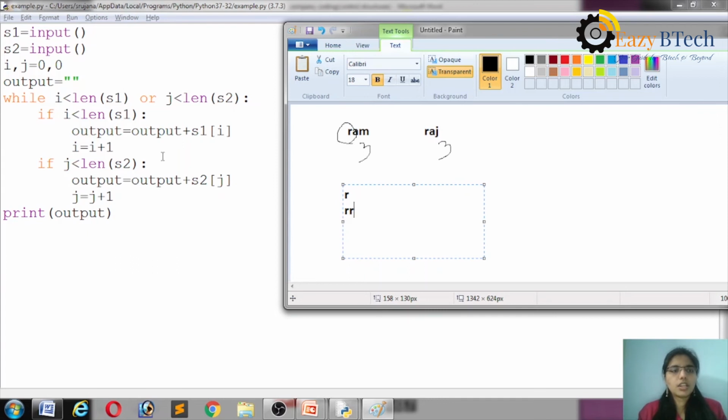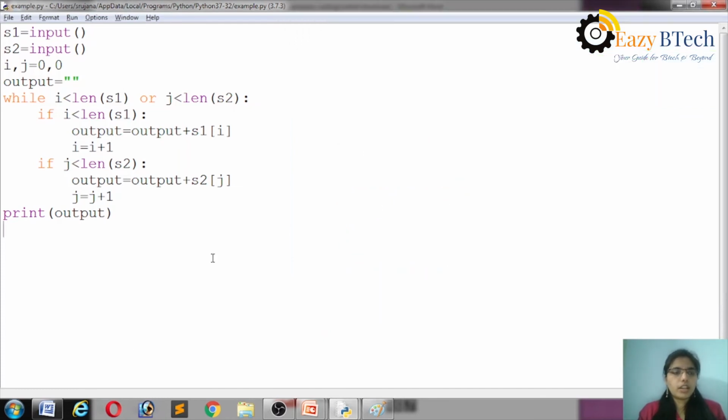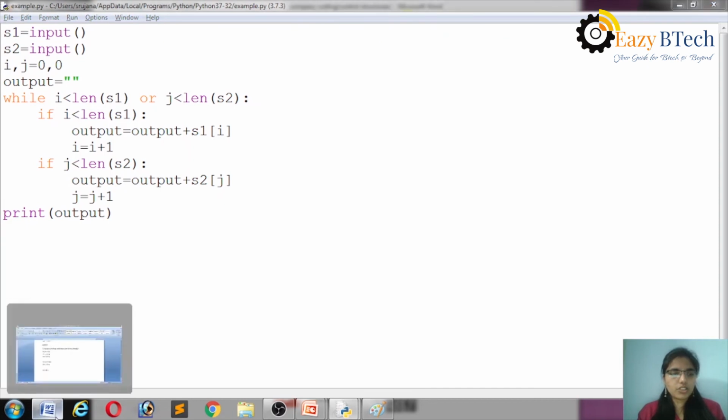In the next repetition, the i value is incremented and the j value is also incremented. Automatically it will get the first string's second value, then the second string's second value. Again it will get the first string's third value, the second string's third value, and so on. Let's see the second test case. Second test case is matched or not.